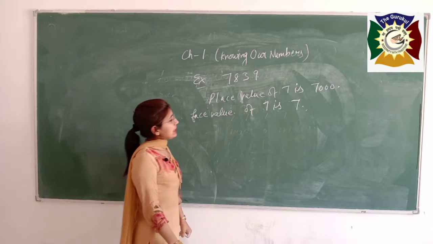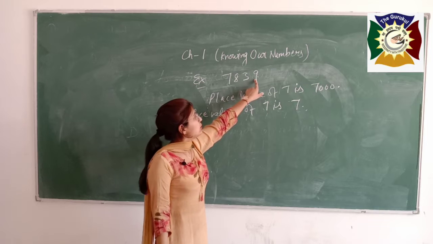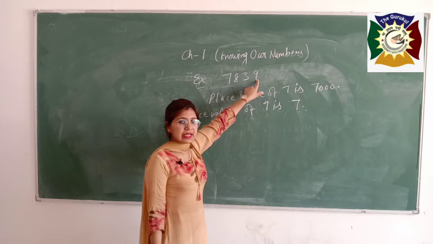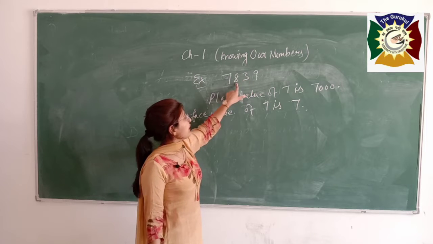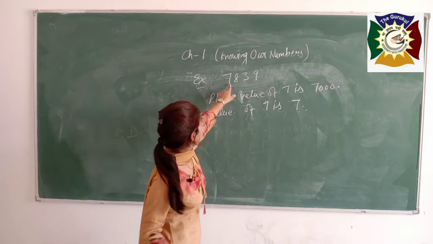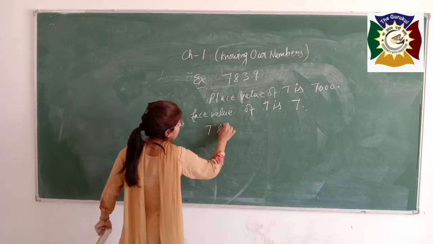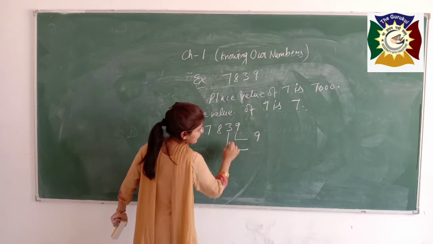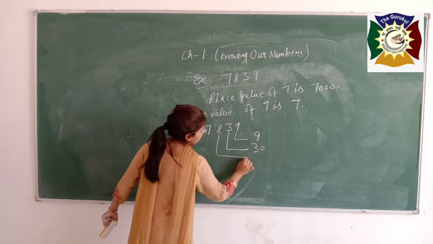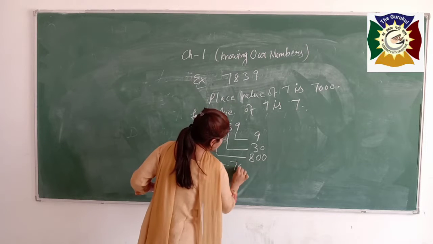Similarly, if you want to know the place value of 9, it is at the place of ones, so 9's place value is 9. Place value of 3 is 30. Place value of 8 is 800 and place value of 7 is 7,000, in the number 7839.